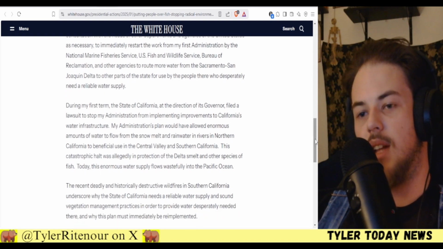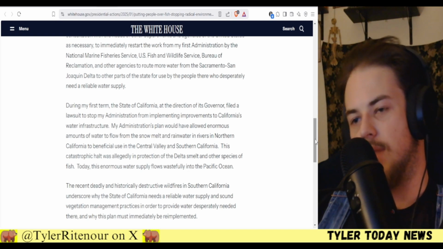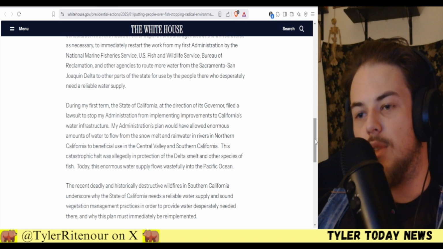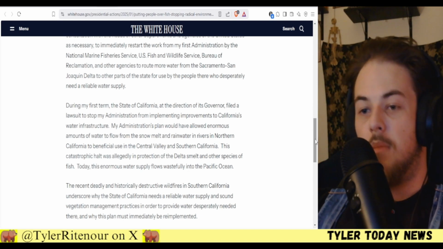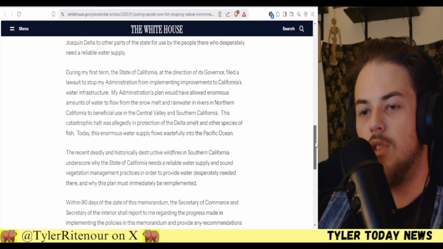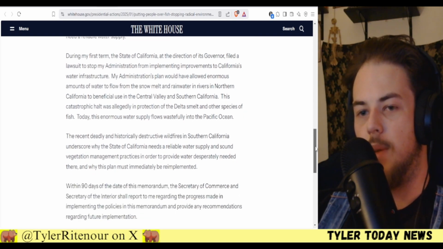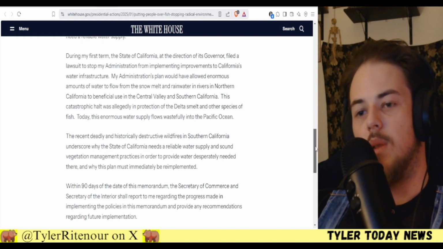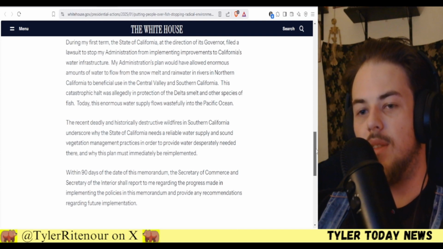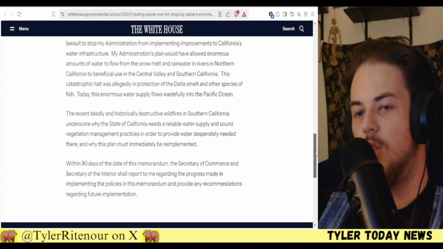During my first term, the state of California, at the direction of its governor, Gavin Newsom, filed a lawsuit to stop my administration from implementing improvements to California's water infrastructure. My administration's plan would have allowed enormous amounts of water to flow from the snow melt and rainwater in rivers of Northern California to beneficial use in the Central Valley and Southern California. This catastrophic halt was allegedly in protection of the Delta smelt and other species of fish. Today, the enormous water supply flows wastefully into the Pacific Ocean.